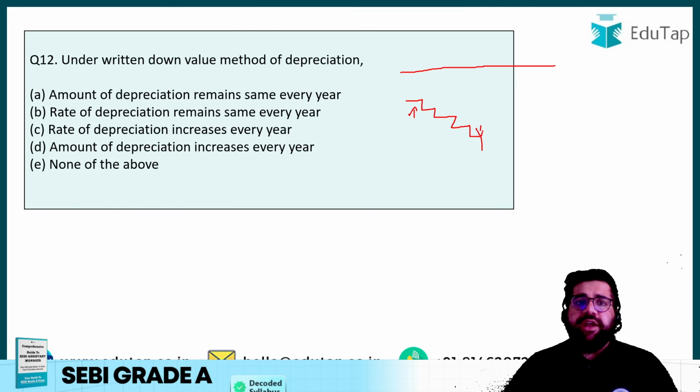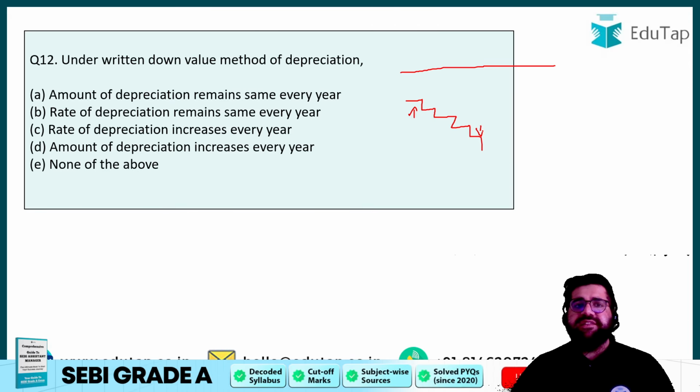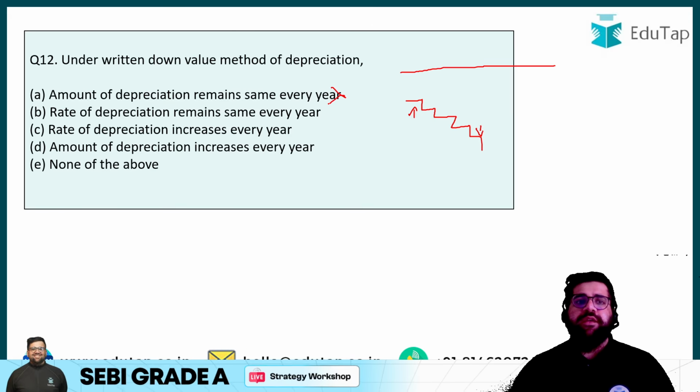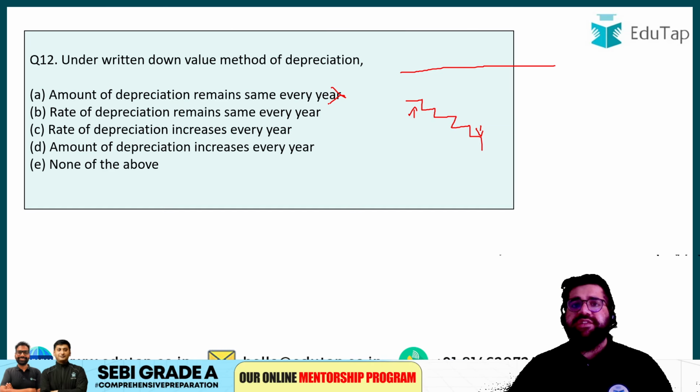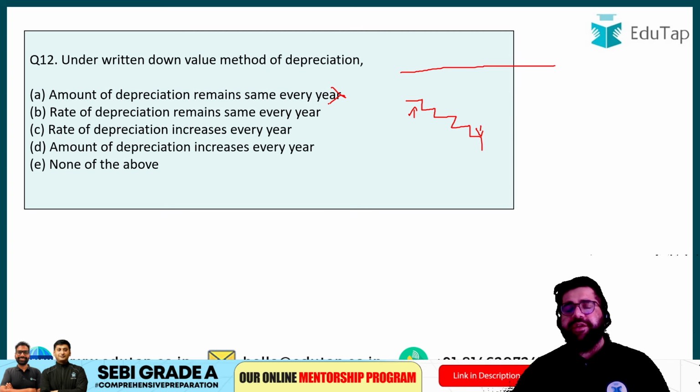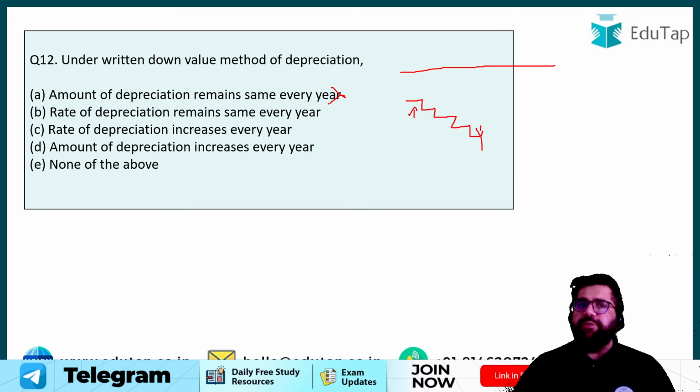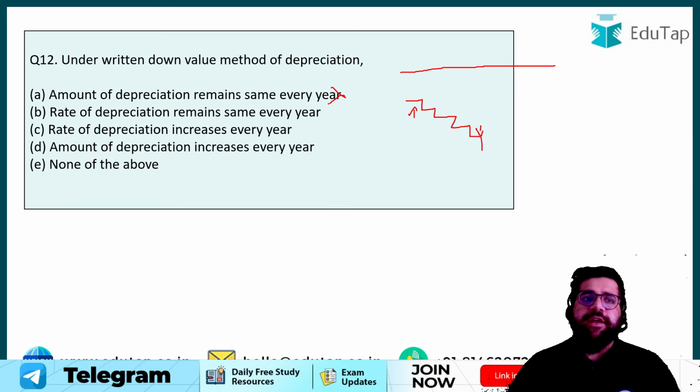So under written down value method, the amount of depreciation remains the same? No, the amount of depreciation reduces every time, right? Rate of depreciation remains the same. Yes, the rate of depreciation will definitely remain the same. Rate of depreciation is different from the amount of depreciation. Remember, the amount of depreciation will reduce under written down value, but the rate will remain the same. So the correct answer will be option B itself.